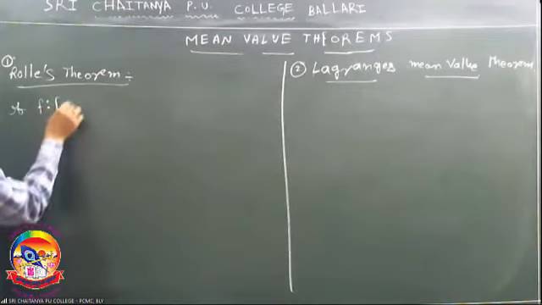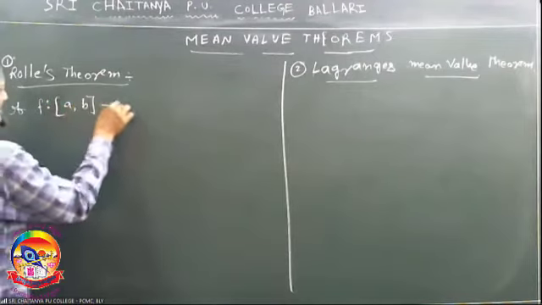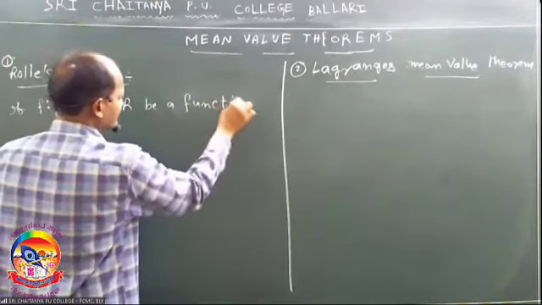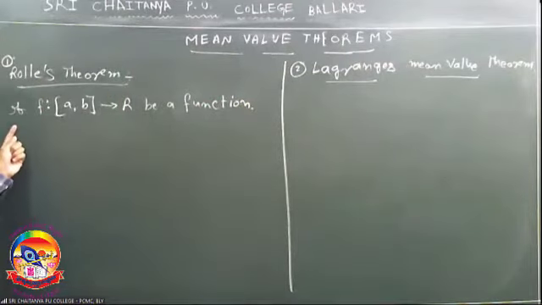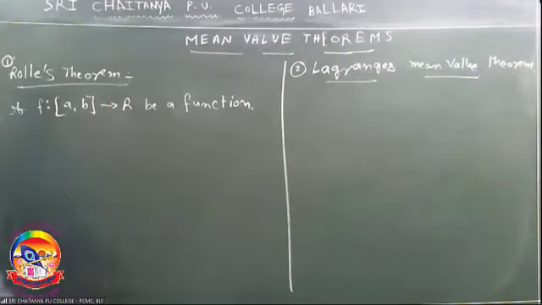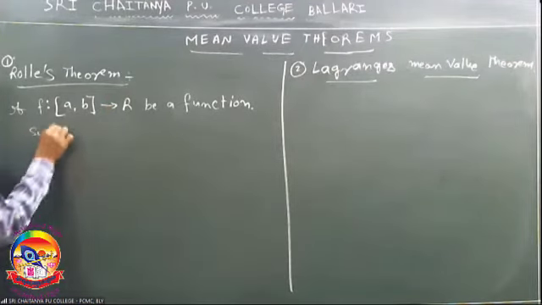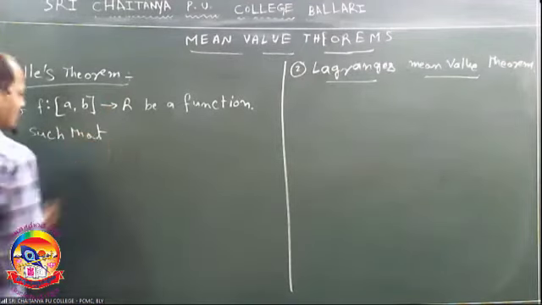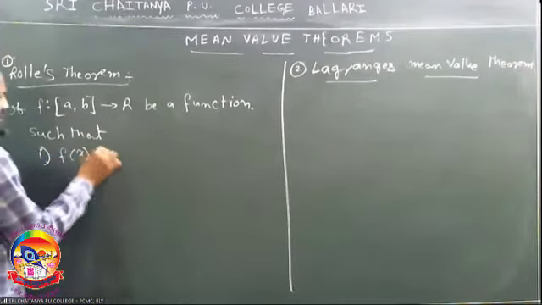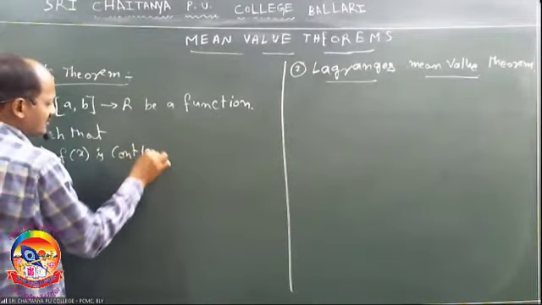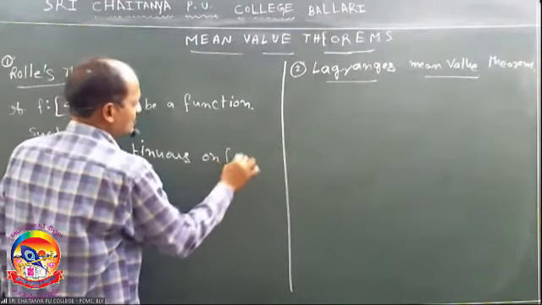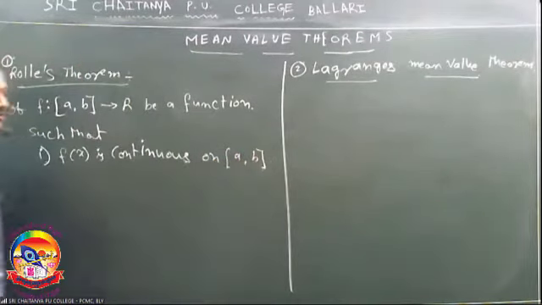Let f: [a, b] → R be a function such that, first, f(x) is continuous on the closed interval [a, b].